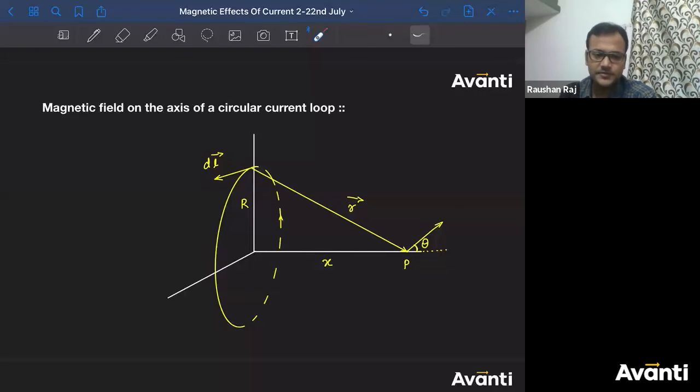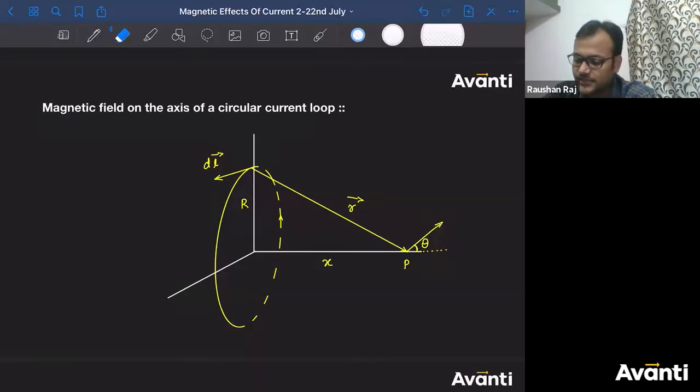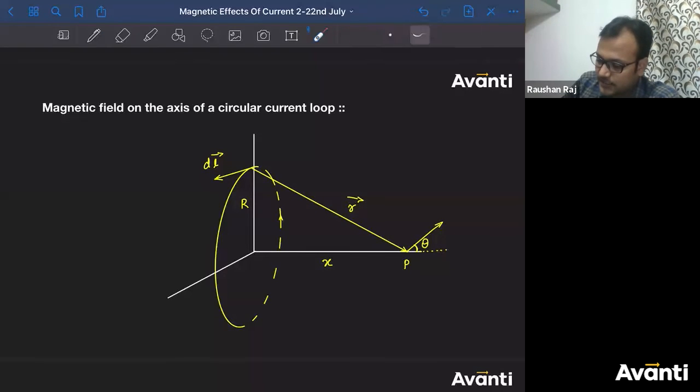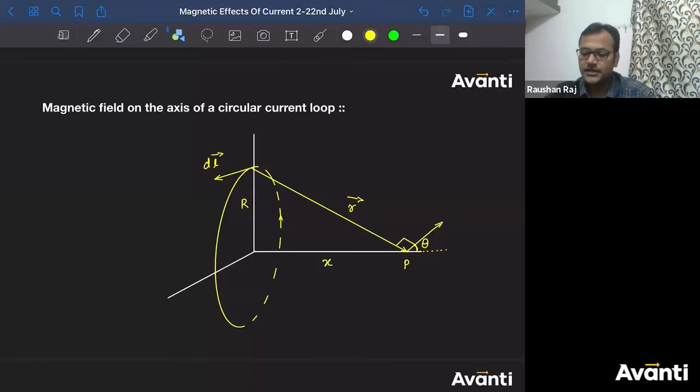I think मैंने already आपको represent करके दिखाया हुआ है. कौन सा direction है? This is that direction. This is the 90 degree part. ठीक है? So this is the direction.